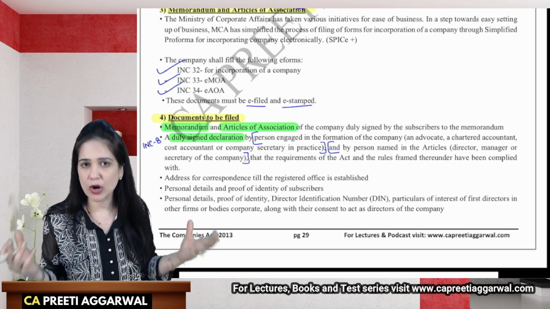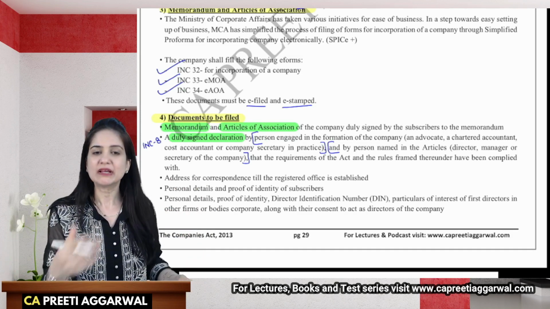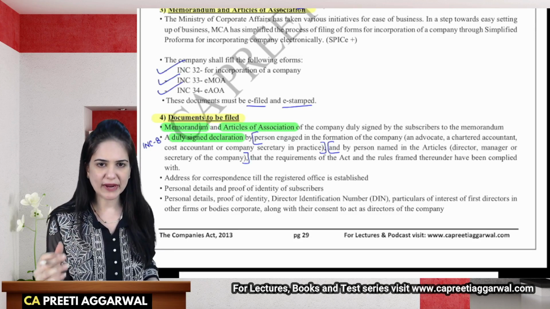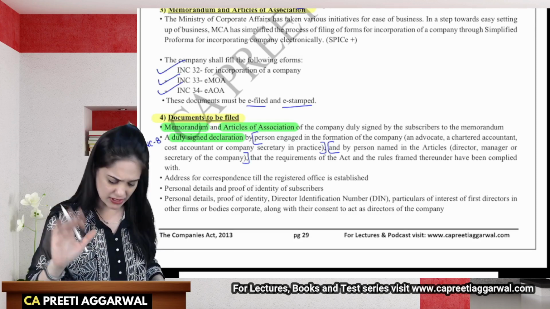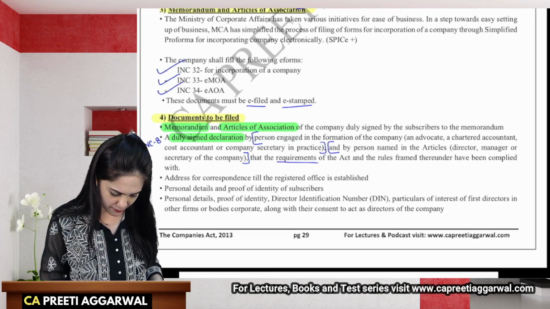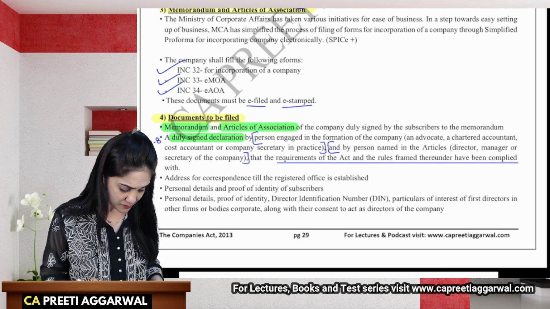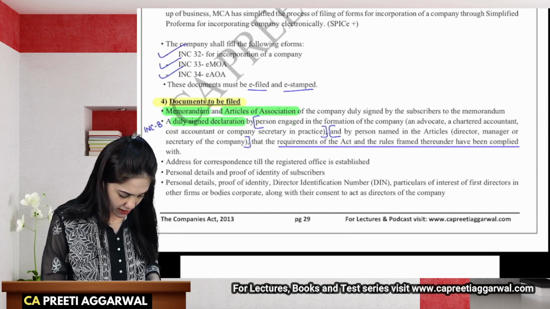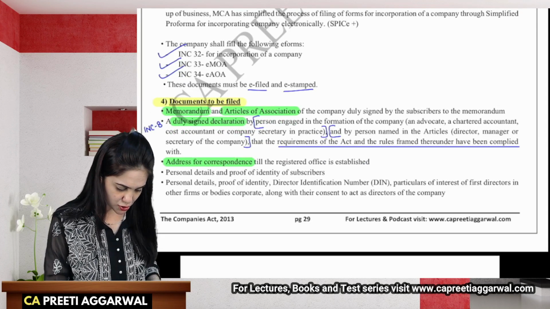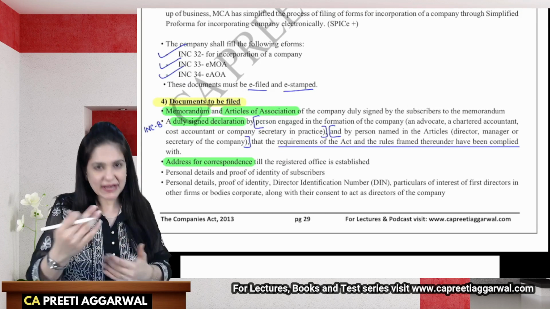Since the process is online, we need someone to confirm that the procedure and all the requirements have been complied with. So they will sign and give a declaration that everything has been complied with. So the requirements of the act and the rules have been complied with. That will be mentioned in the declaration. Then we also need to mention the address for correspondence till the registered office is established. Where should we send and receive those documents?